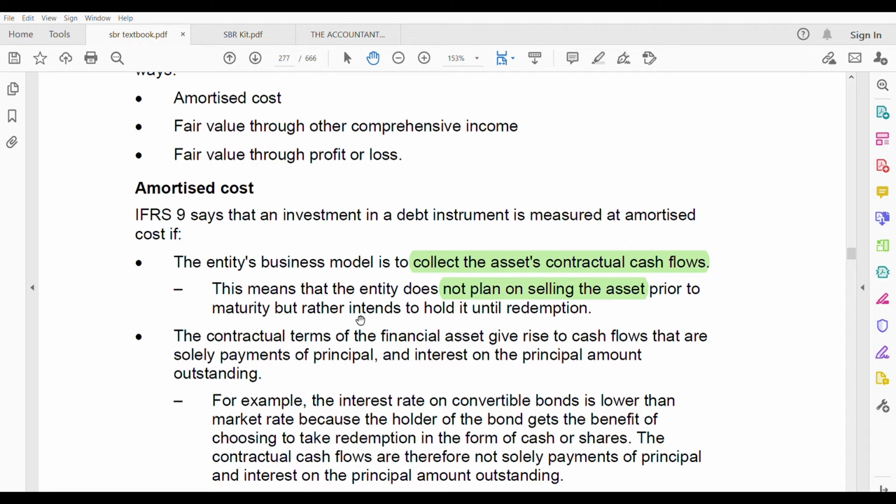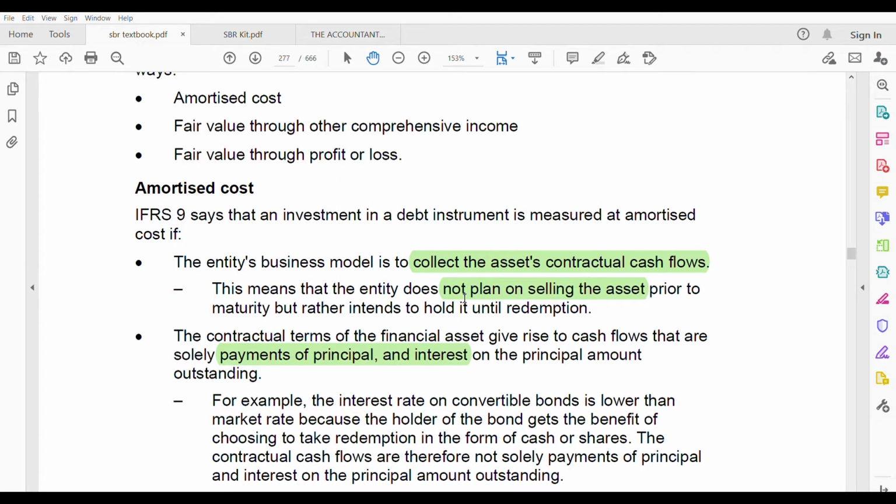Now, next, but not any type of cash flows. What type of cash flows? The contractual terms of the financial asset give rise to cash flows that are solely payments of principal and interest on the principal amount. It should only be the principal and the interest. If the cash flows you are receiving are not out of these two, something else, then you cannot use amortized cost for it. Then you have to use one of the other two, fair value through other comprehensive income or fair value through profit and loss. So what you need to remember is that when you're holding that bond until the redemption date, amortized cost.